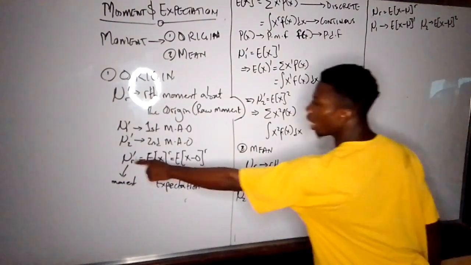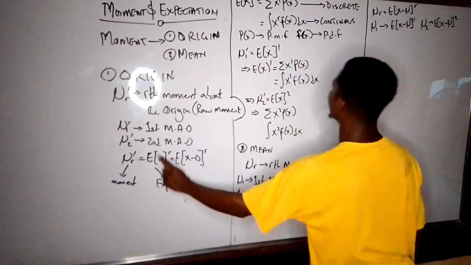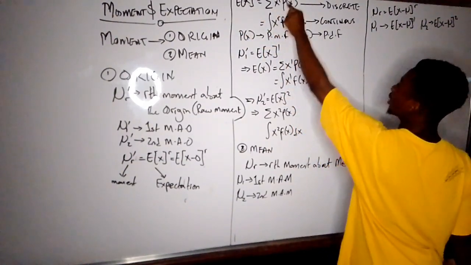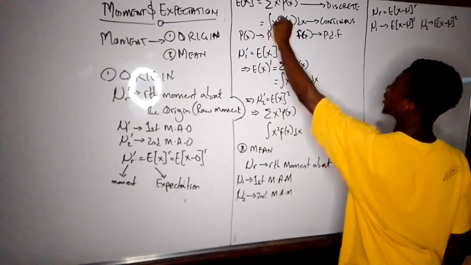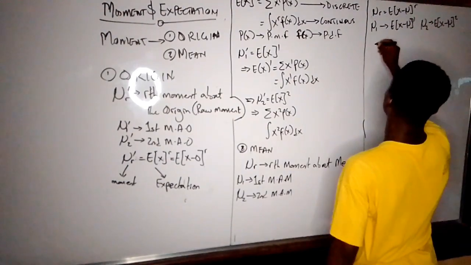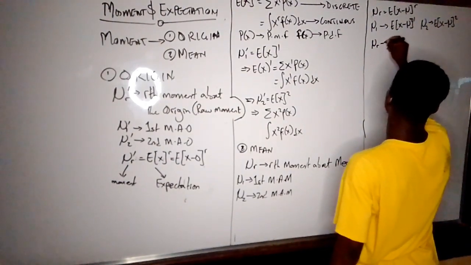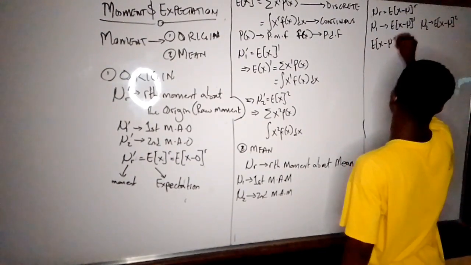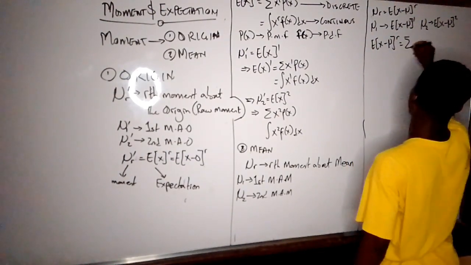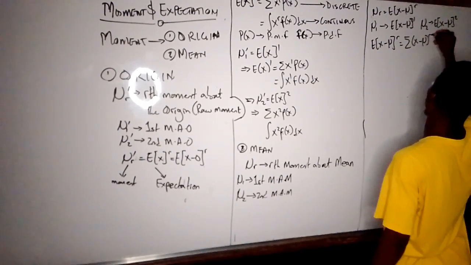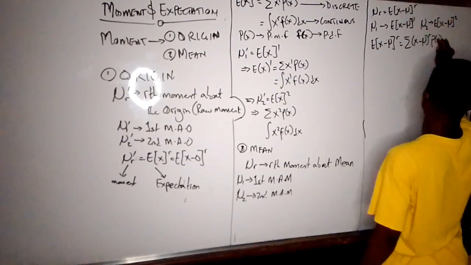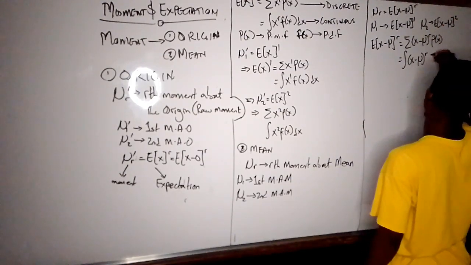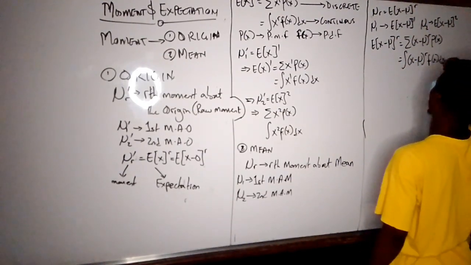Just like what we have for mu r prime, where we said expectation xr is summation xr p of x, or integral xr f of x. So mu r, that's expectation x minus mu r, will be summation x minus mu r p of x, or integral x minus mu r f of x dx.